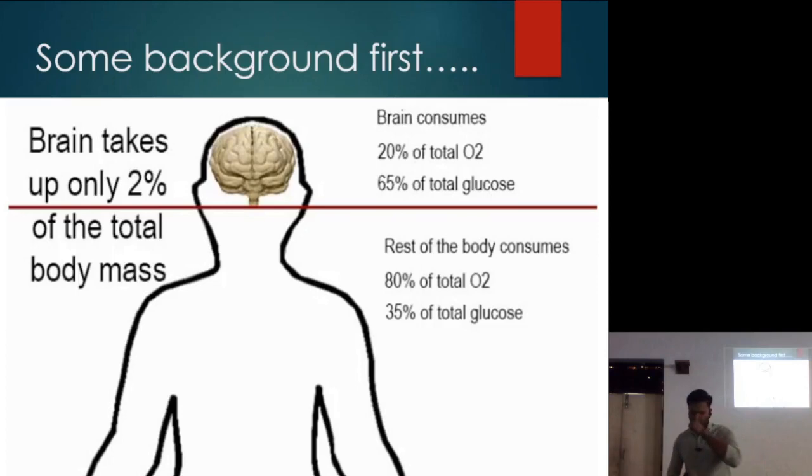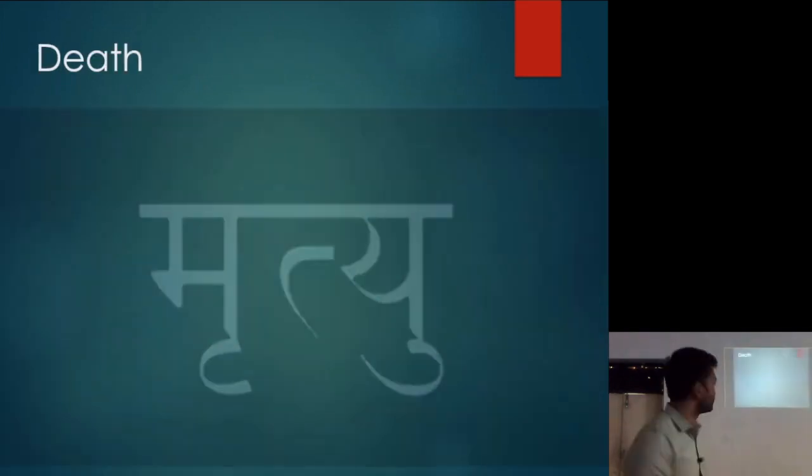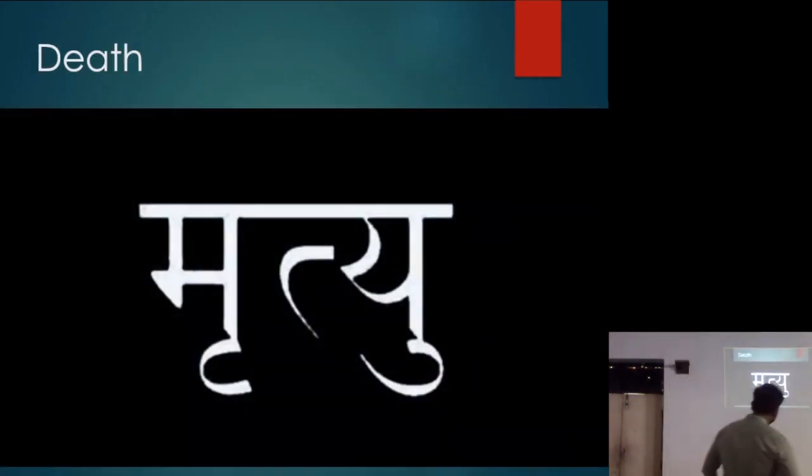Okay, so the brain can function without oxygen or glucose for 3 to 5 minutes, but beyond that there will be permanent damage to the brain tissue. Okay, so that is the background. So now we come to death.